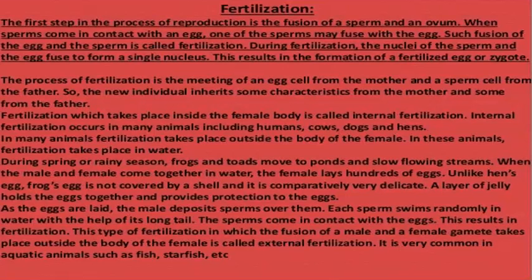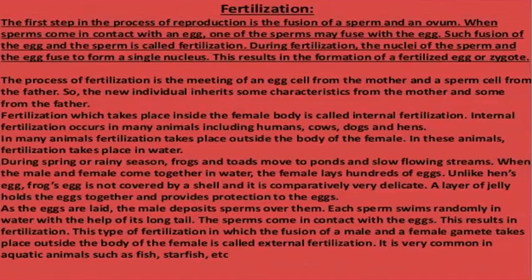When the male and the female come together, the female starts laying hundreds of eggs. These eggs are not covered by a shell and they are very, very soft, not like the hen's egg. Hen's eggs are a little harder, but these eggs are very delicate. A layer of jelly like liquid holds the eggs together and provides protection to the eggs. As the eggs are laid, the males also deposit the sperms over them. Each sperm goes on swimming randomly in the water with the help of its tail, and when the sperms come in contact with the egg, it results in fertilization.